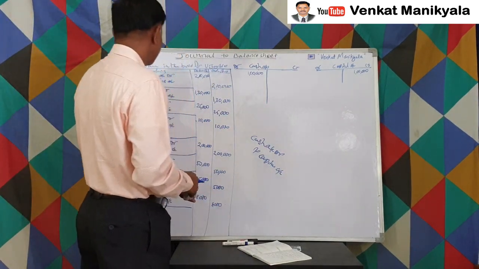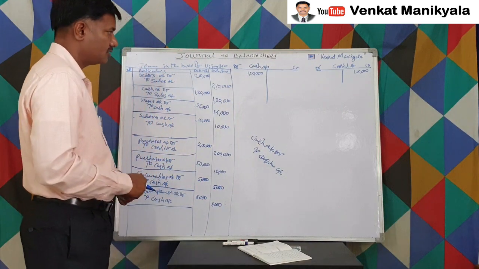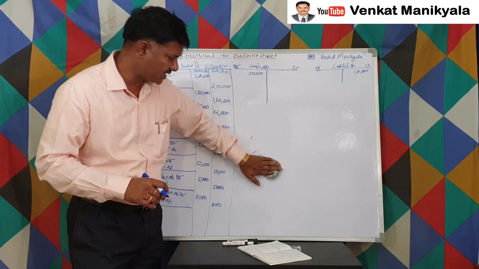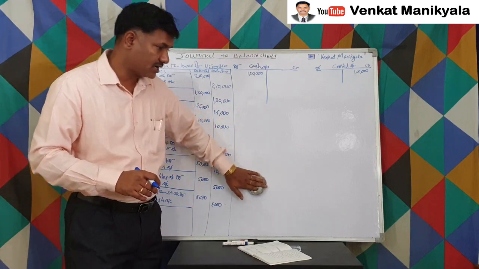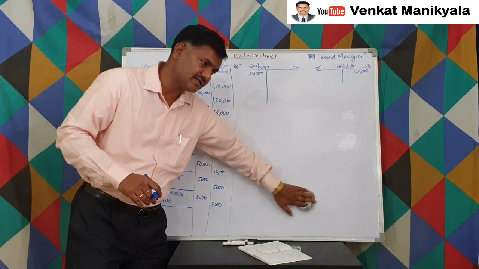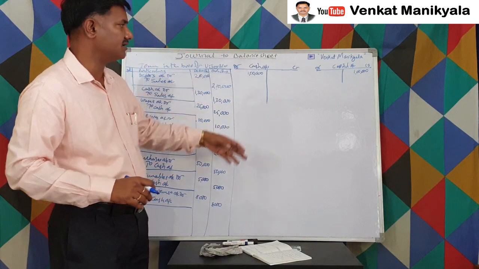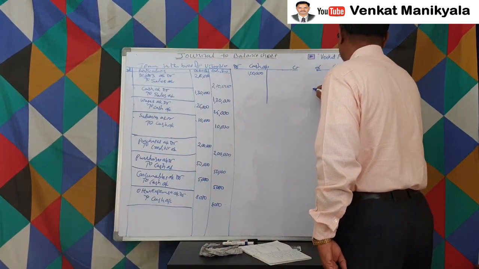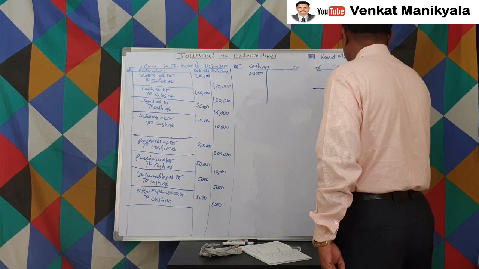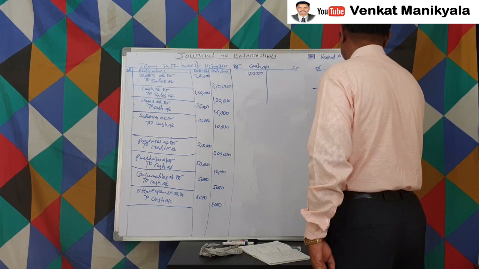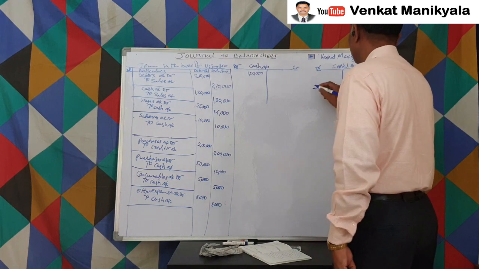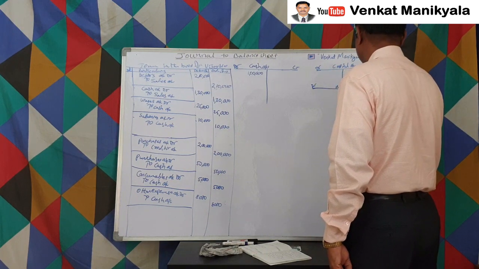Next, what we did: machinery purchased, right? The general entry we wrote is machinery account debtor to cash account. So we require the machinery account; the cash account is already there. Now we prepare one more account, the machinery account, with debit and credit.